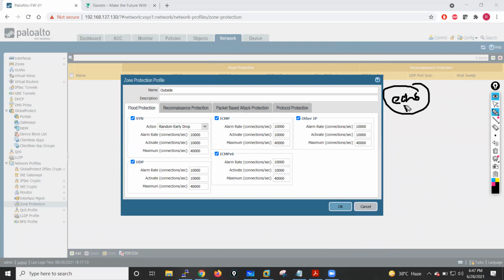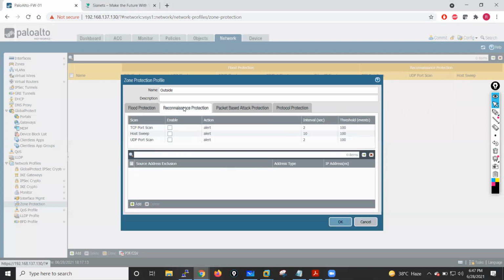If the ICMP echo request count becomes more than 10,000 per second, this particular zone protection profile will activate and start dropping the packets. Same with the other IP packets. Same with the UDP packets. If the UDP packet count is more than 10,000 per second, it will start dropping the UDP packets, guys.